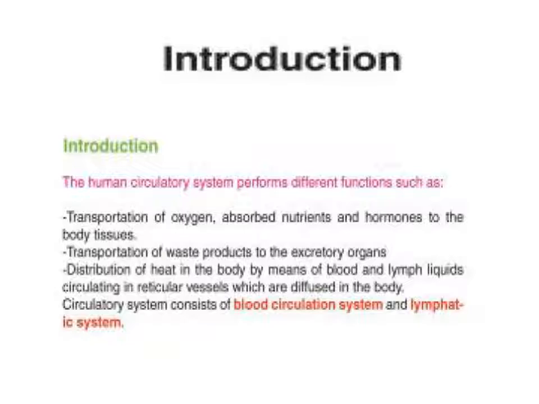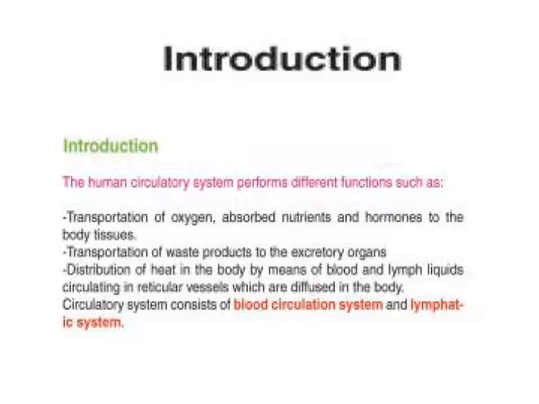There are many functions, such as transportation of oxygen, absorbed nutrients and hormones to the body tissues; second, transportation of waste products to the excretory organs; and distribution of heat in the body by means of blood and lymph liquids circulating in reticular vessels which are diffused in the body. The circulatory system consists of a blood circulation system and a lymphatic system.